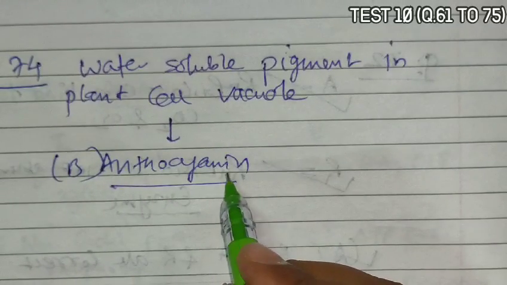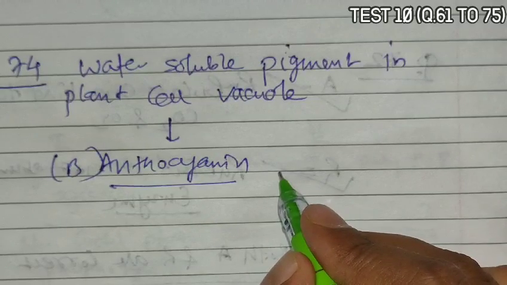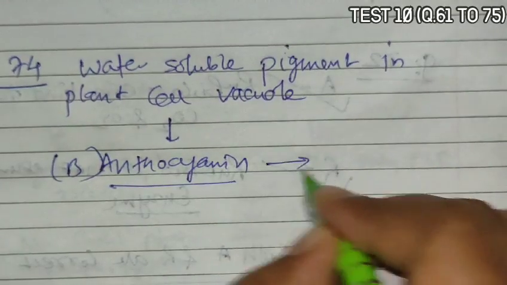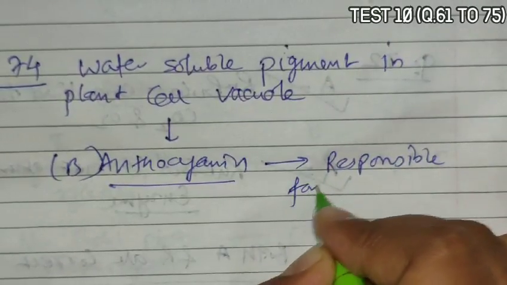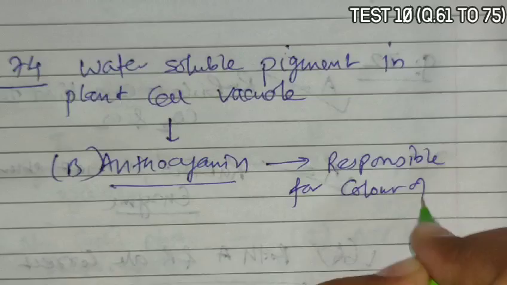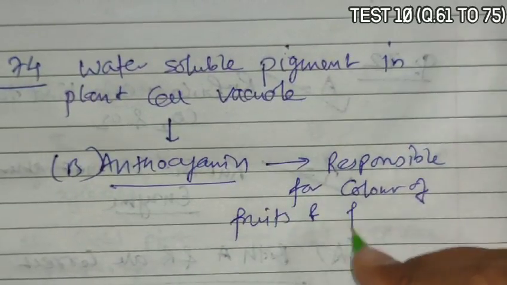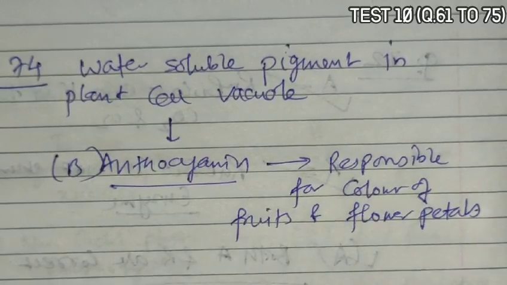Anthocyanin is a water soluble pigment which commonly occurs in membrane enclosed vacuoles. They are responsible for the color of fruits and flower petals.